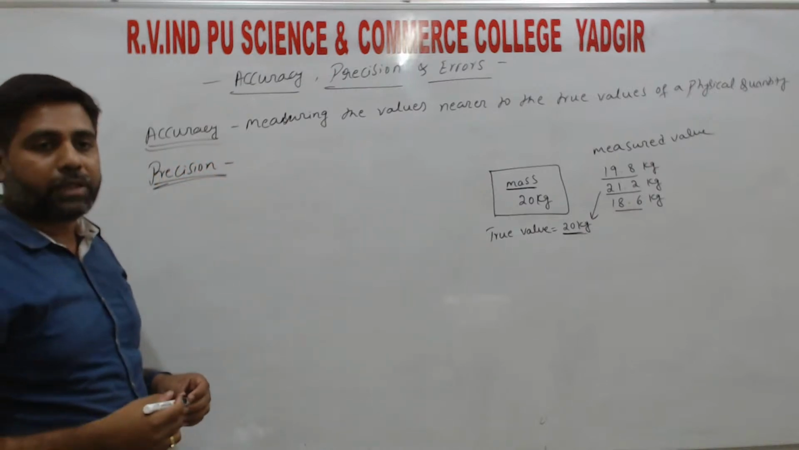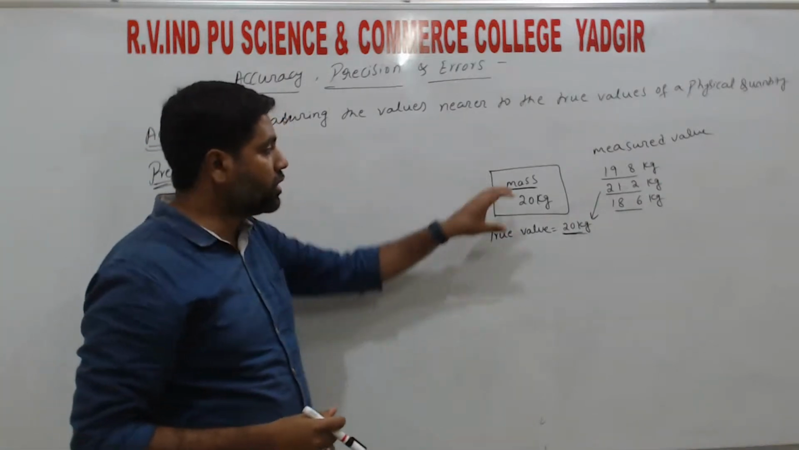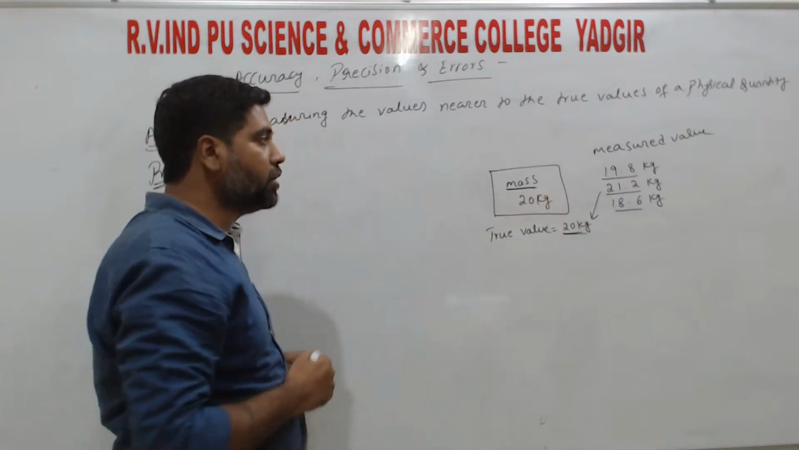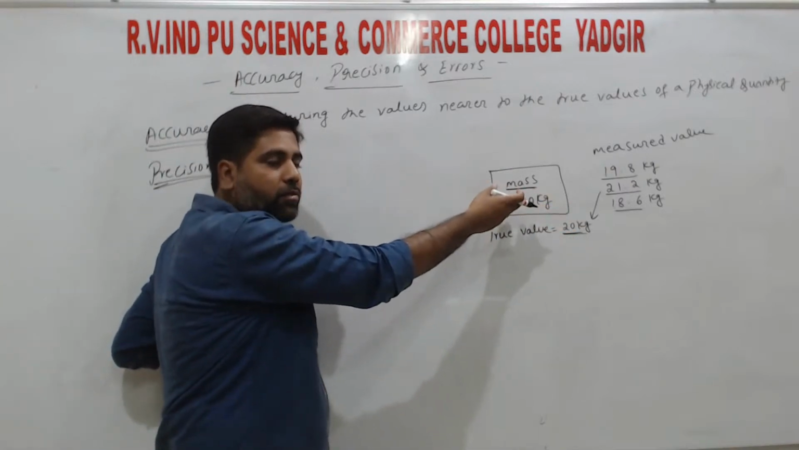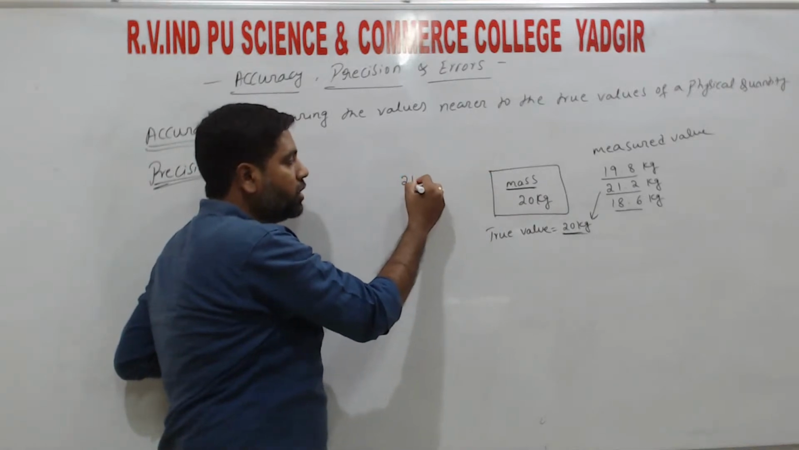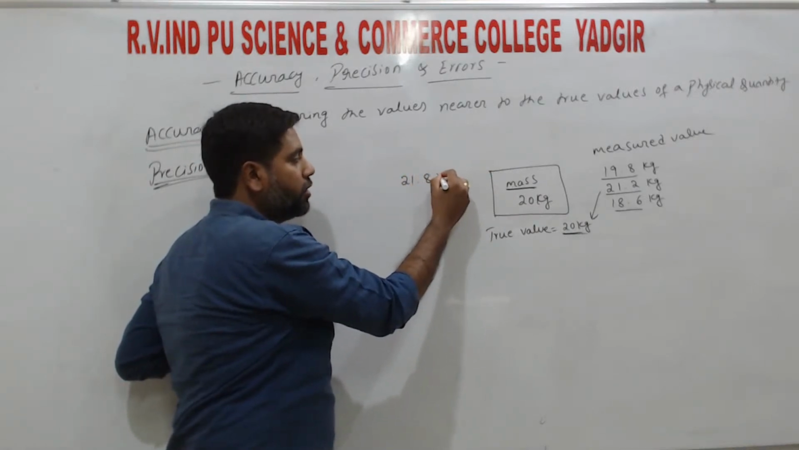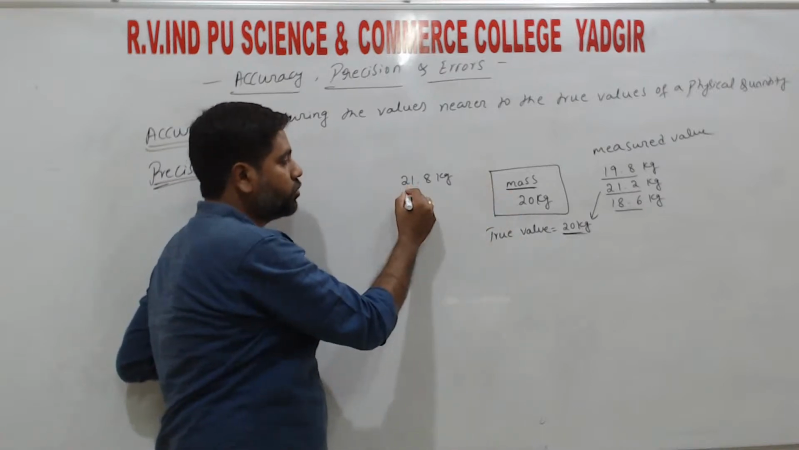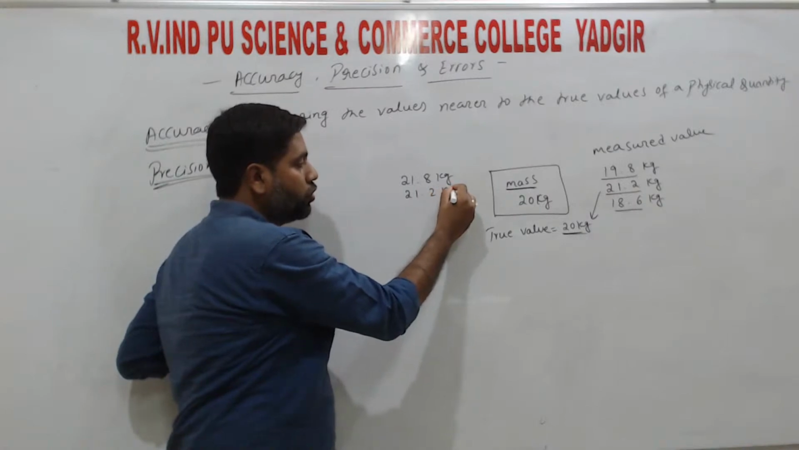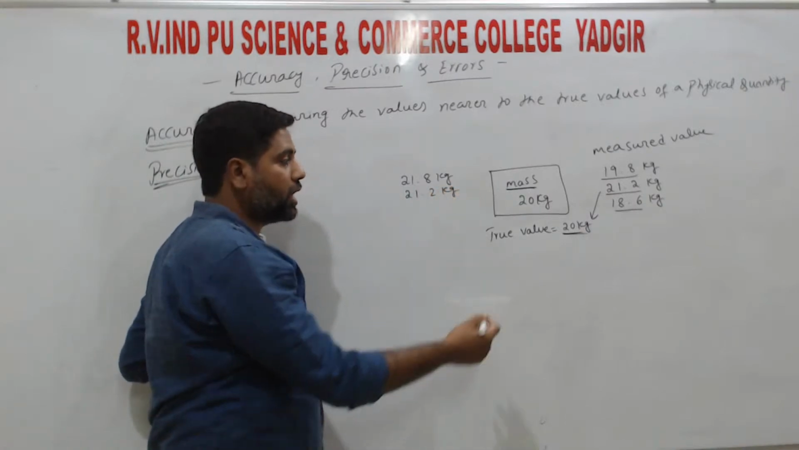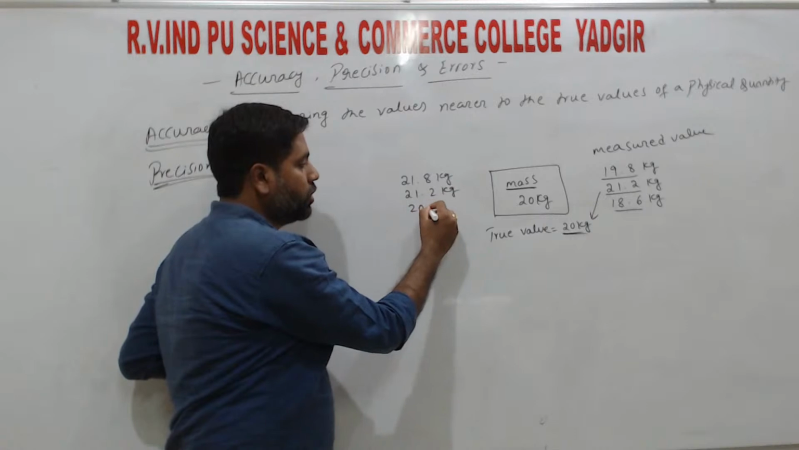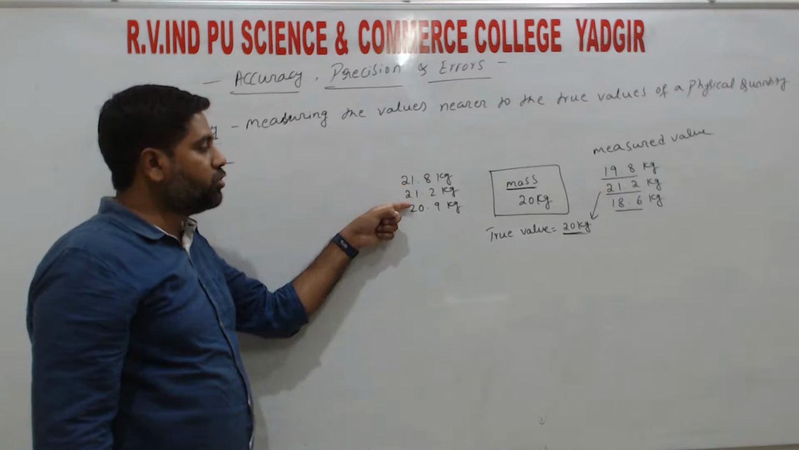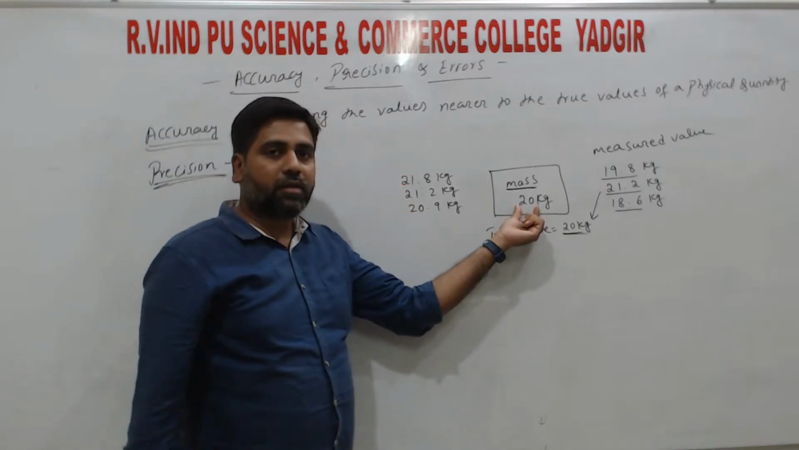So what is precision? Precision ಅಂದ್ರೆ ಏನಾಗುತ್ತೆ? So the same object, the true value is some 20 kg. If we are measuring the mass, ಈ mass ನ ನಾವು measure ಮಾಡ್ತಾ ಇದೀವಿ. First time if we are measuring, we are getting some 21.8 kg, right? Second time if we measure the same mass, we are getting some 21.2 kg, right? Third time if we measure, we get some 20.9 kg. Right? So these values are not exactly the same as the true value.